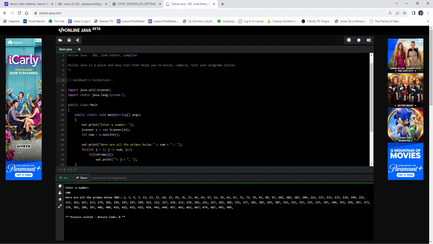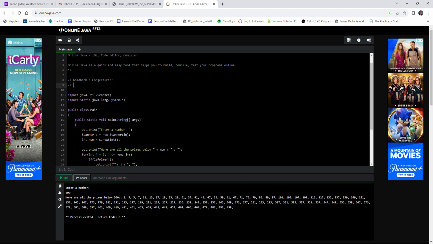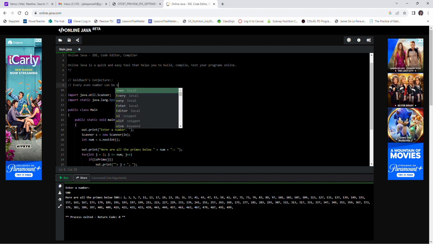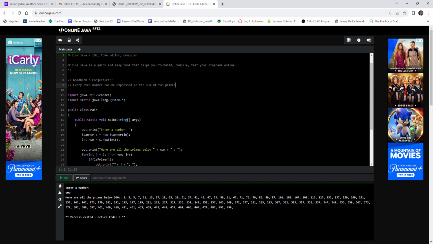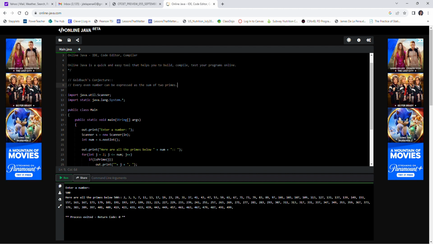Now, this is still an unsolved problem in all of mathematics. It's just a conjecture because we haven't proven it. That's what I mean by unsolved, it's unproven. It says that every even number can be, I don't know why it's giving me suggestions about things to use when I'm in a comment. This is a weird IDE. Every even number can be expressed as the sum of two prime numbers. And we're pretty sure that that's true, but it's never been demonstrated mathematically in a more theoretical sense. So we're definitely not going to do that here.